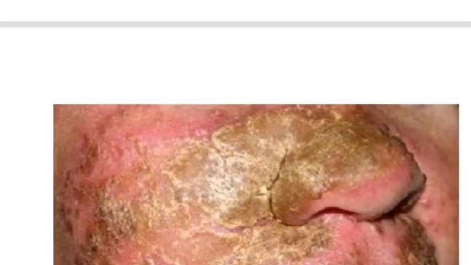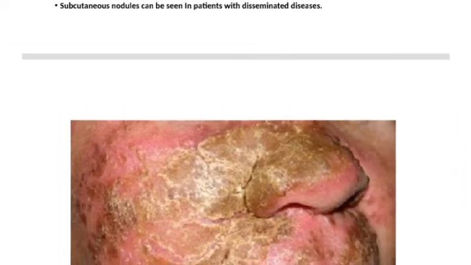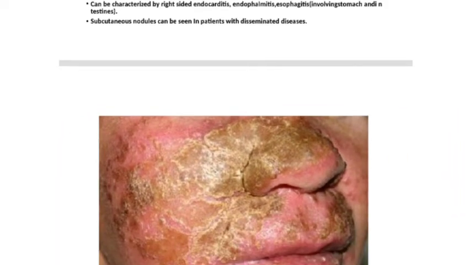Now, let's show you pictures of some cutaneous candidiasis so that you can see how serious this disease can be. As you can see, this is a kid. This is a kid with this kind of candidiasis.